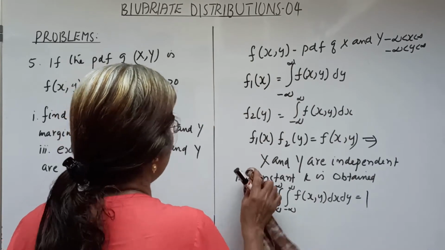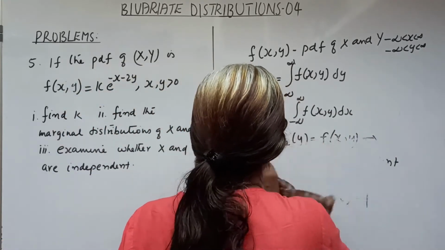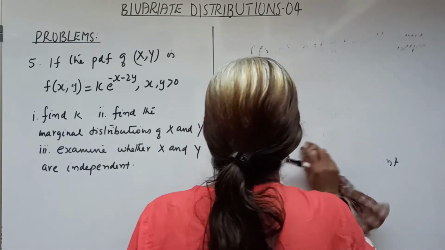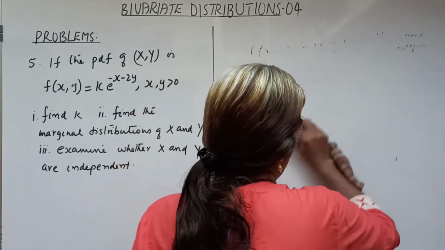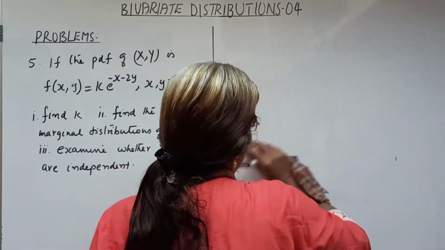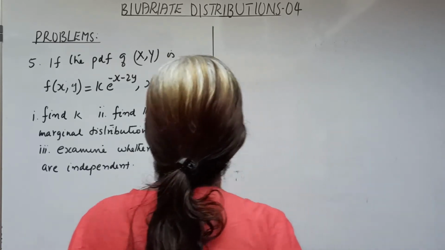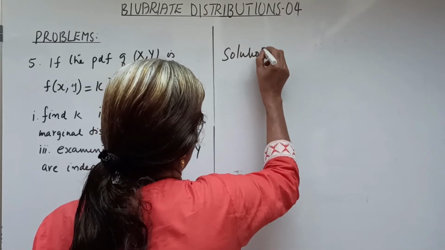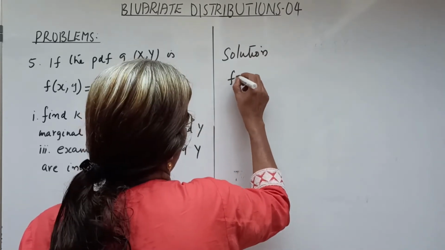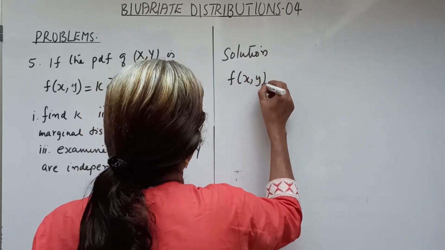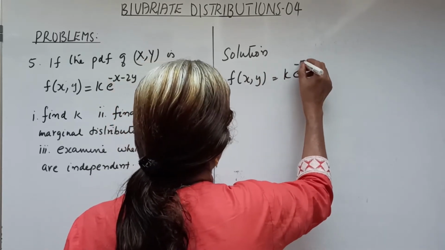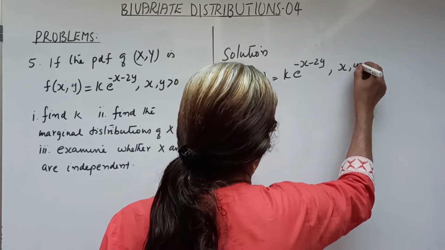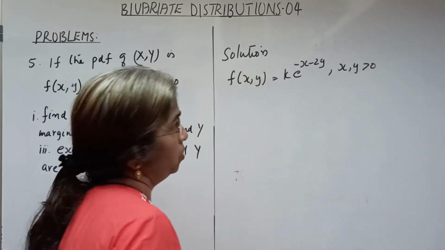The problem is f of xy equal to k e raised to minus x minus 2y, both x and y greater than 0. Firstly, we want to obtain the constant k.